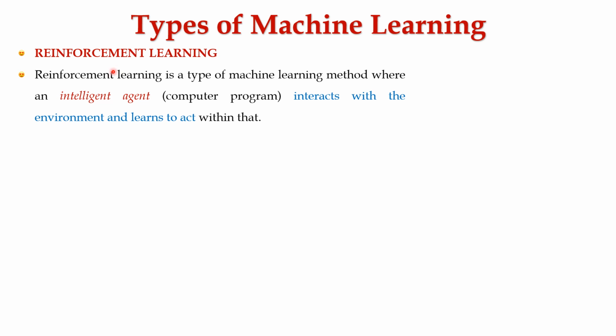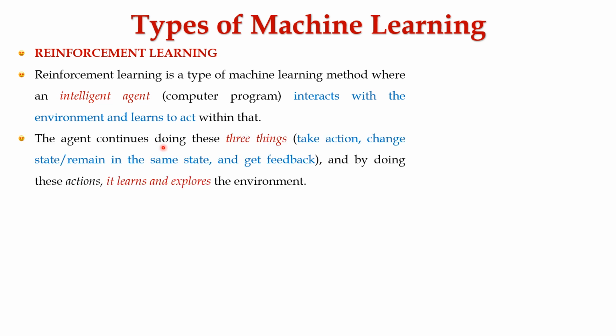The next type of machine learning which we explore is reinforcement learning. It is a type of machine learning method where an intelligent agent interacts with the environment and learns to act within it. The agent continues doing these three things: taking action, changing the state or remaining in the same state, and getting the feedback.